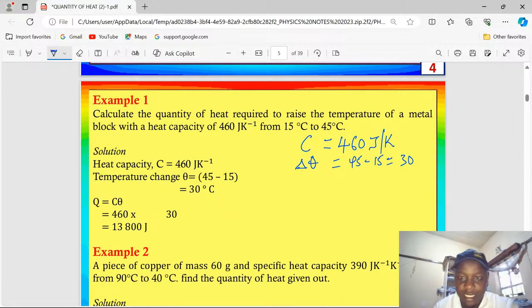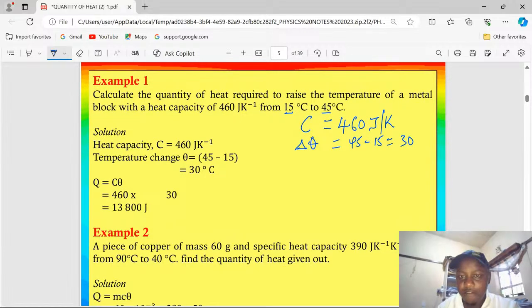Because if you convert to the Kelvin scale, whatever you add to 15 to make it SI units, you will also add the same value to 45. If the value being added is the same, that is 273, then when you subtract the two figures on the Kelvin scale, they will give you the same difference. That is why we just take the change in temperature regardless of the scale used.